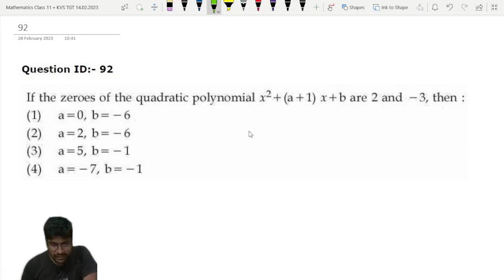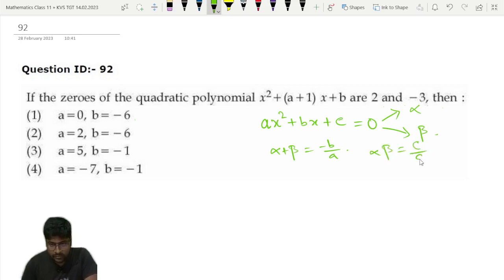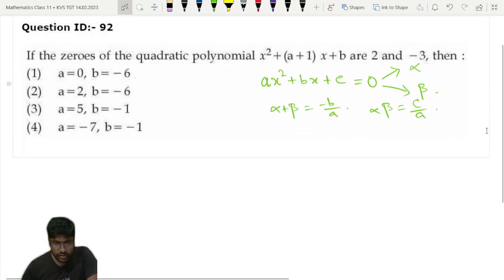So again, this is the quadratic equation of this form, that we know ax square plus bx plus c is equal to 0 if it is having two roots alpha and beta. Then we have alpha plus beta is equal to minus b by a, and alpha beta is equal to c by a. Okay, that all of we know.